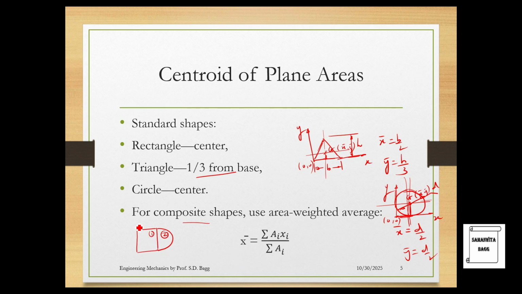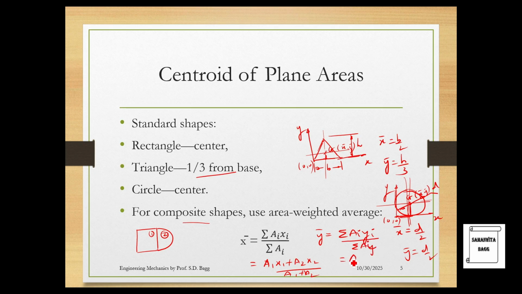So if I have to calculate the centroid of this cumulative body, then the formula for x bar for G will be a1 x1 plus a2 x2 upon a1 plus a2. Similarly, if you have to find the y coordinate, this formula is summation ai yi upon summation ai.